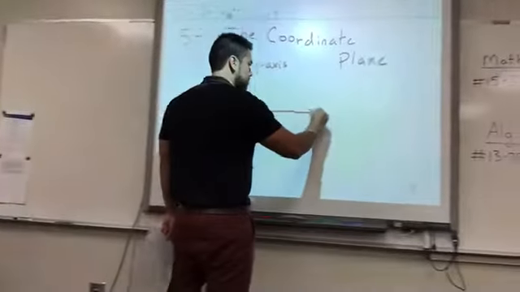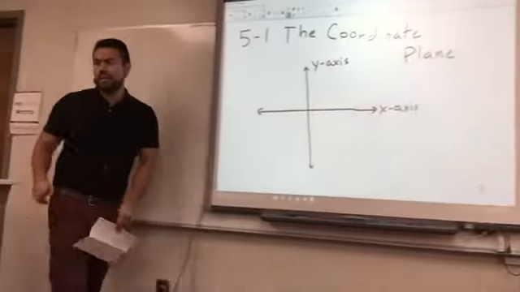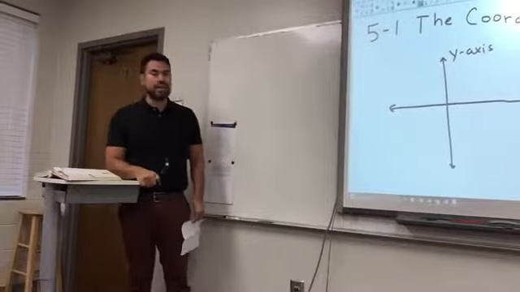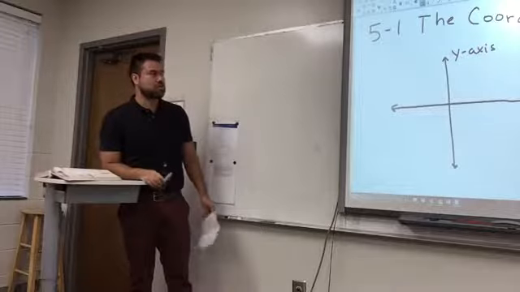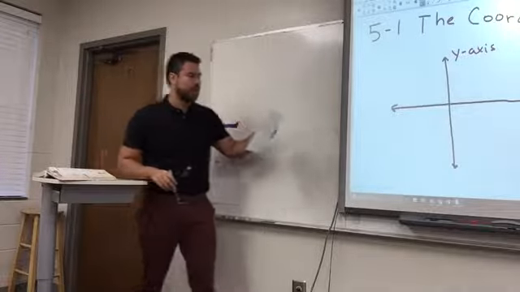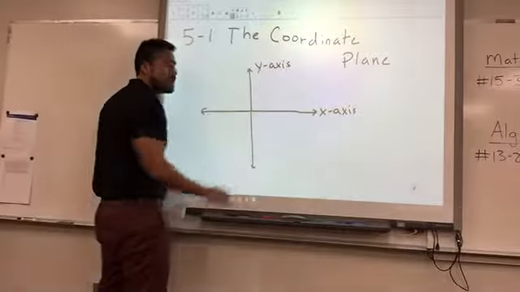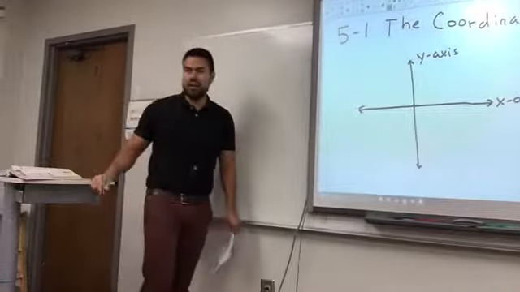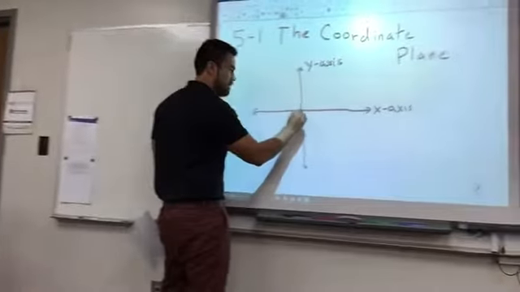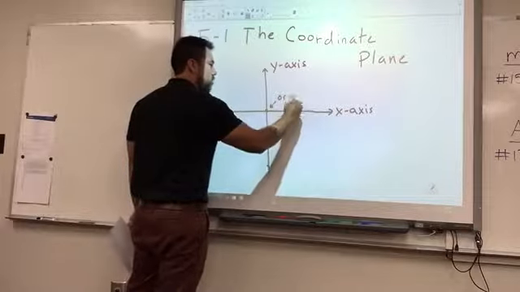X-axis. Okay. The reason I even go through that is because the X and Y, that means something when you're graphing, okay? That'll mean something this chapter. It'll mean something in the next few chapters that deal with graphing. So you got to know that. Okay. This spot where these two axes, that's the plural of axis, axes, meet, is called the, what's this point where they meet? The origin. So you need to know that, origin.